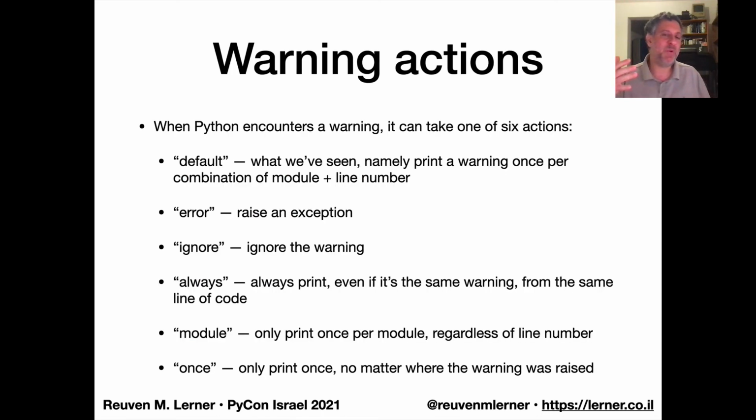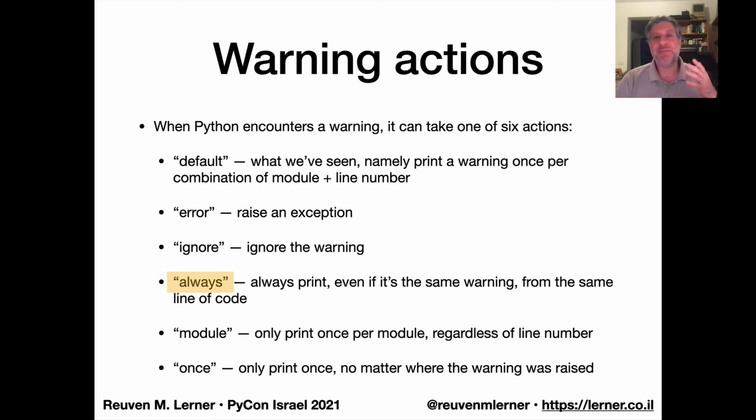Well, we're going to have to indicate what the action is we want for a particular category. And there are actually 6 different actions we can give. Default is what we've seen, once per combination of module line number. We can say error to turn to an exception. We can say ignore to ignore the warning. And we can say always, meaning always print. I don't care how many times I get that. I just want to do it again.